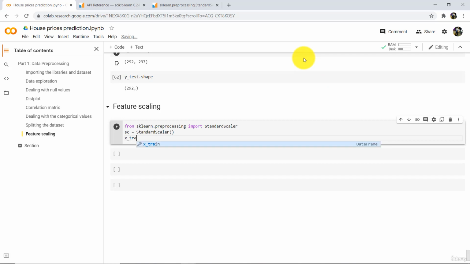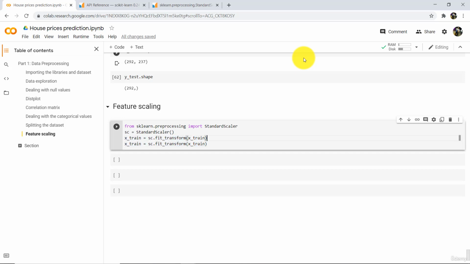X_train is equal to sc.fit_transform, and in parentheses X_train. Copy this line, paste, X_test is equal to sc.transform, and in parentheses X_test.